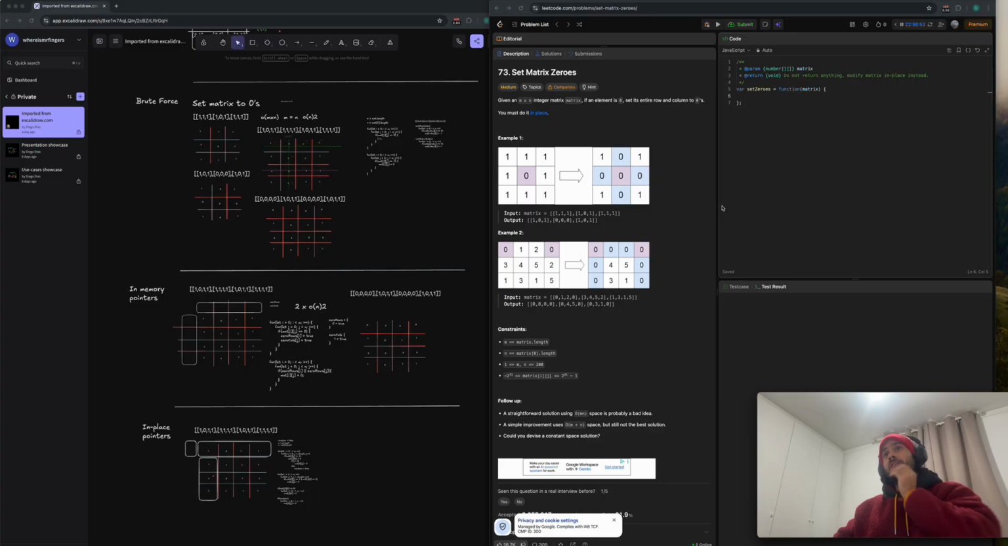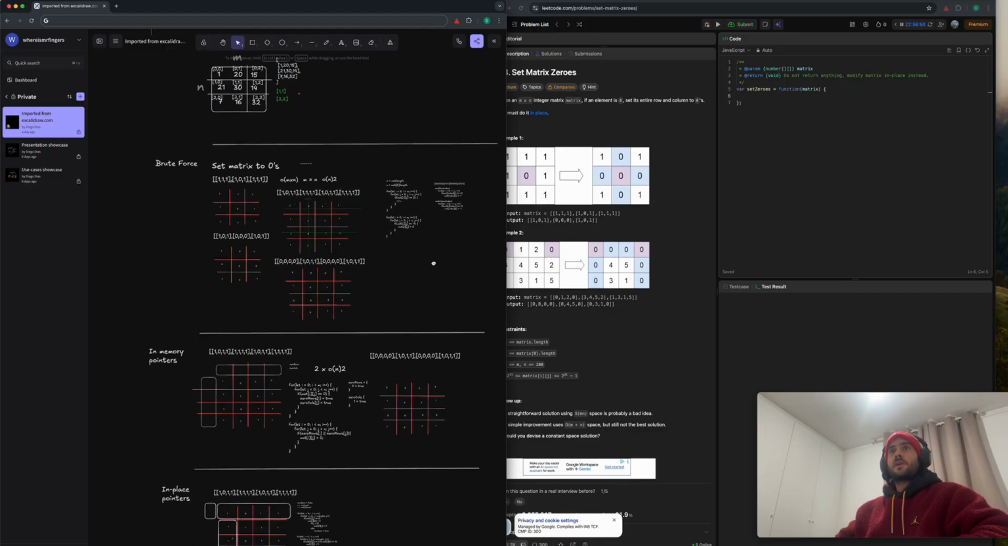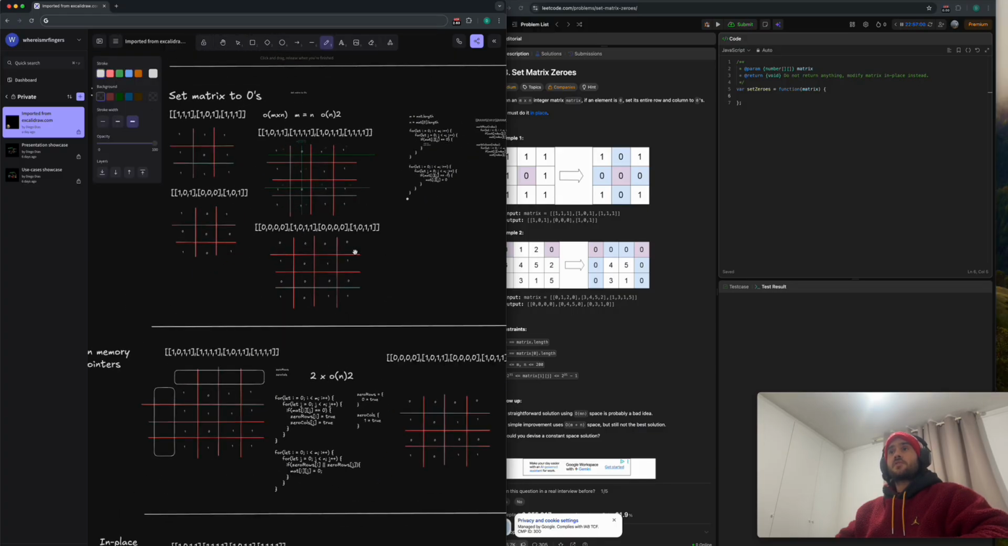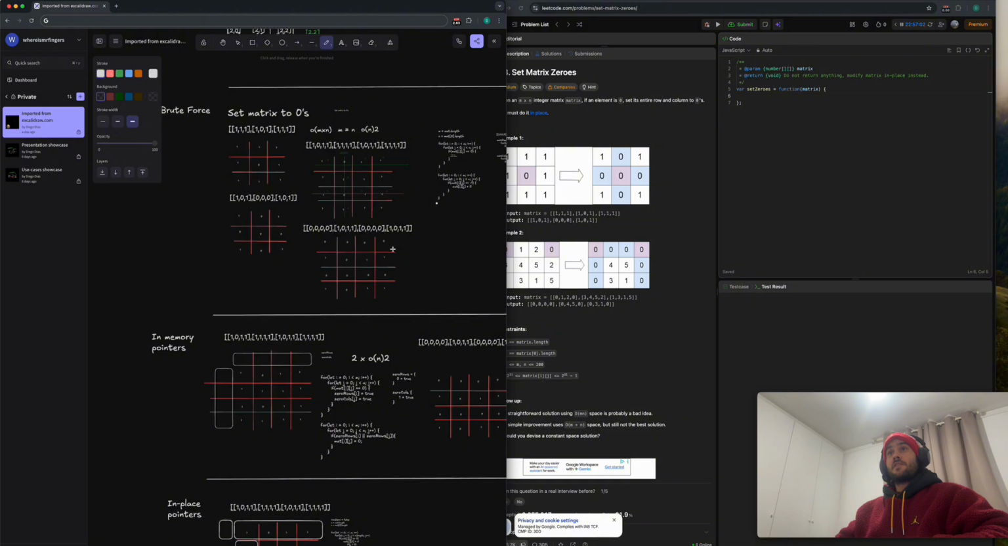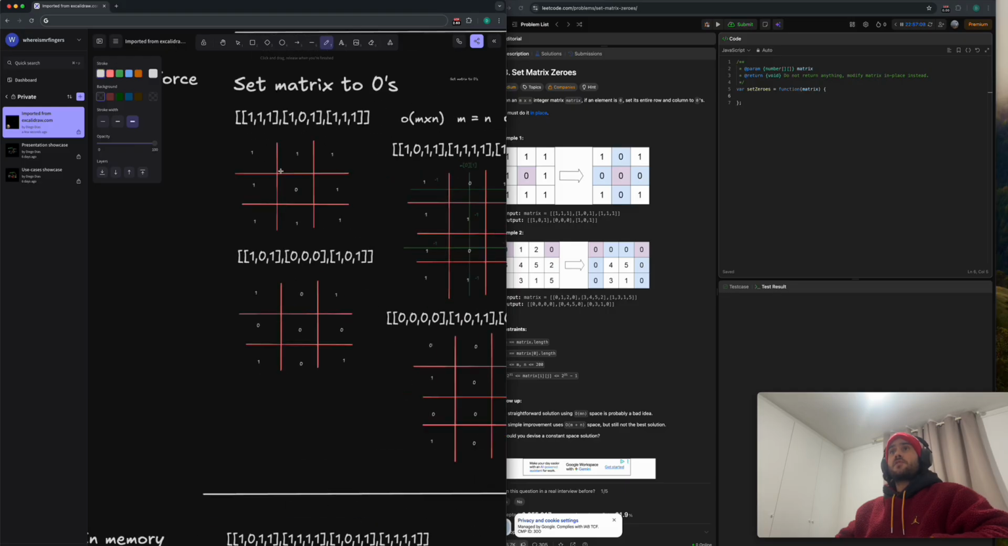Regardless, this is Set Matrix Zeros, which is a medium problem. I was digging into it for the past 2 days. It took me 2 days to break it down into these three solutions and understand them properly. So let's start with the first solution.